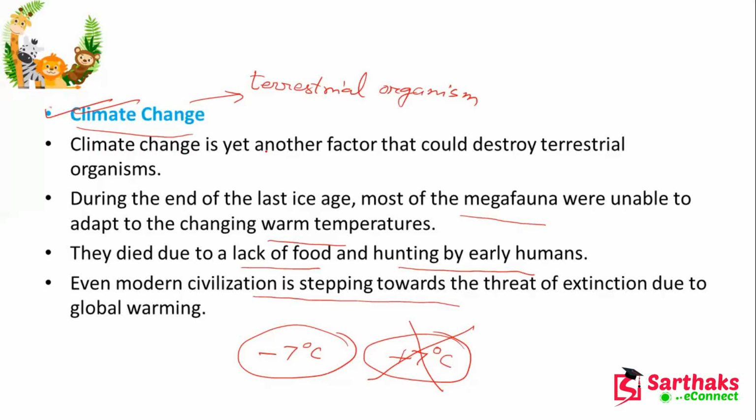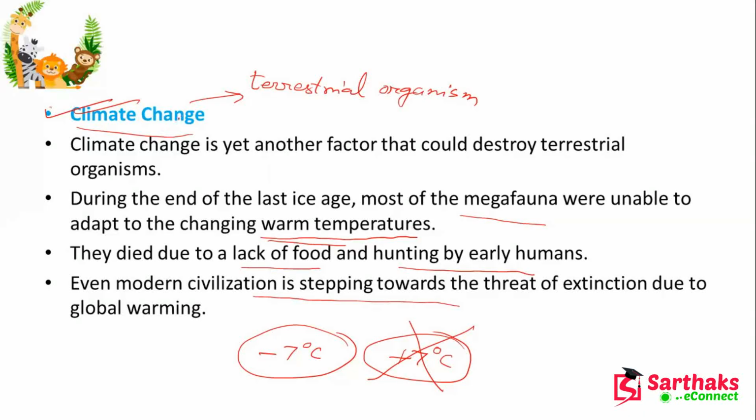So how can the animals? They cannot say anything with their mouth, but how can they sustain this? So that's why sometimes it happens that due to this warm temperature, they are not alive now.